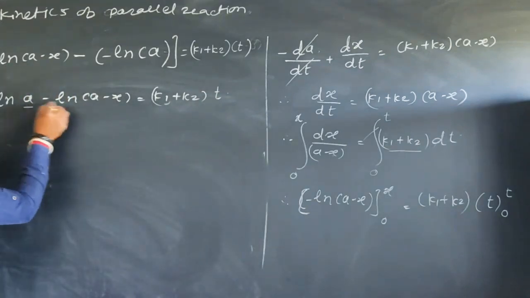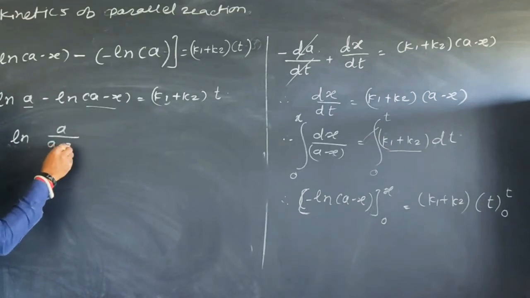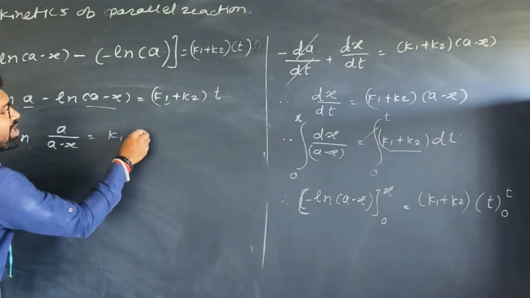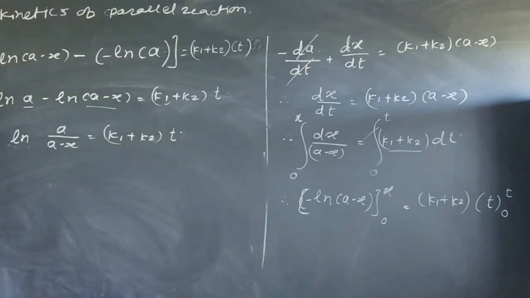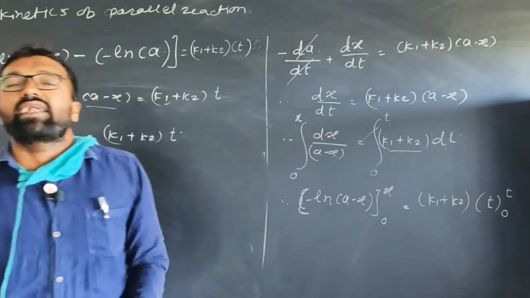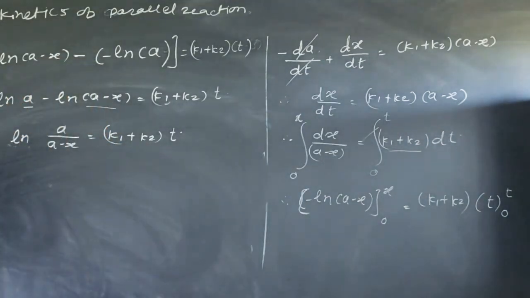You know that for a logarithm with subtraction, there is division. Therefore ln of A upon (A minus X) is equal to (K1 plus K2) into t, right? Here A is nothing but the initial concentration, that is A0. What is A minus X? A minus X is nothing but the concentration of reactant at any time t, which is nothing but the At.